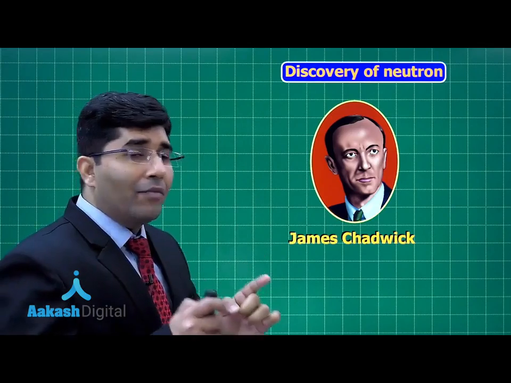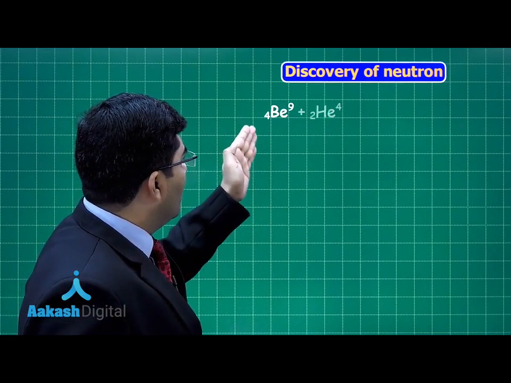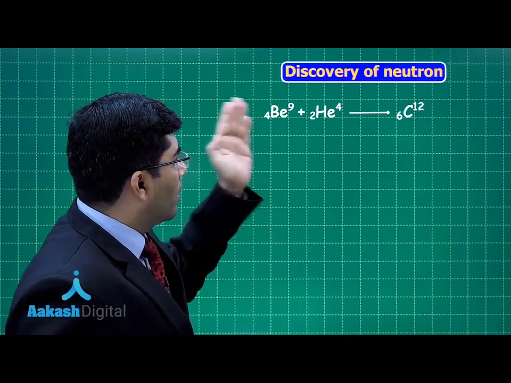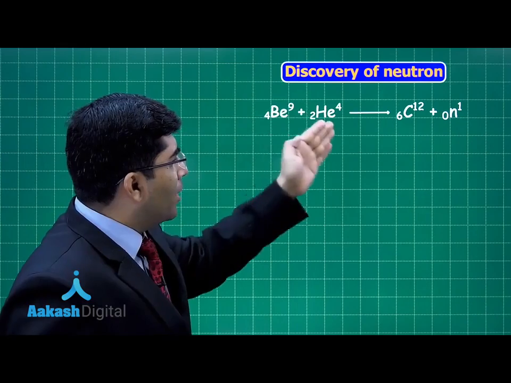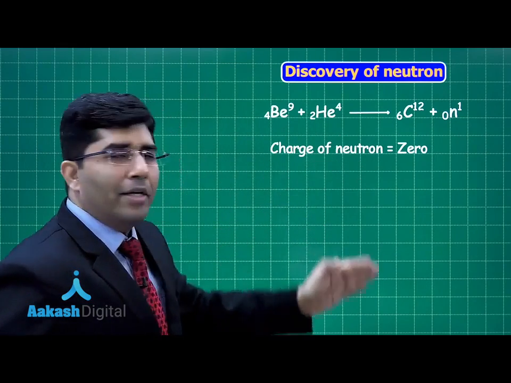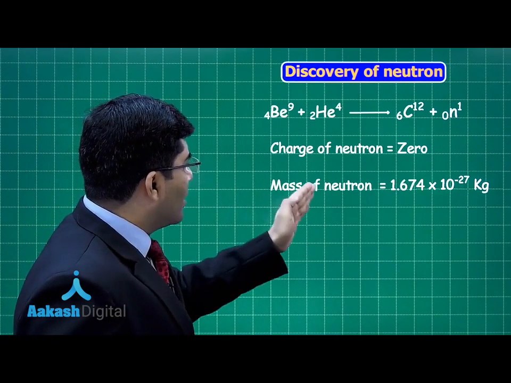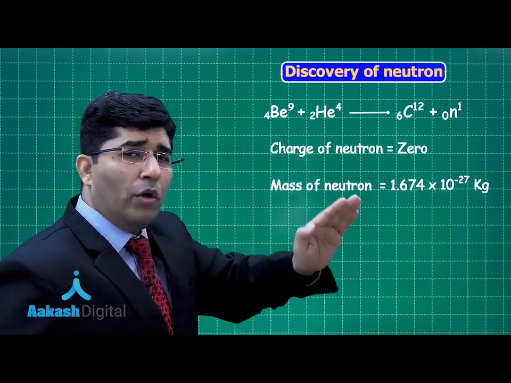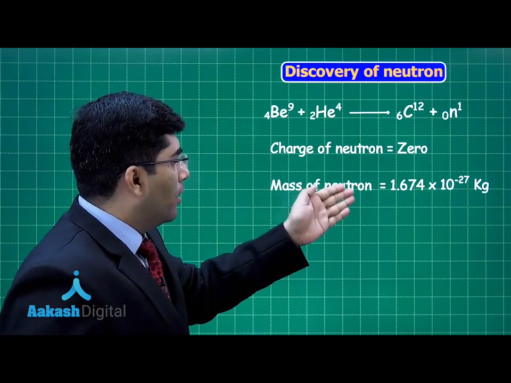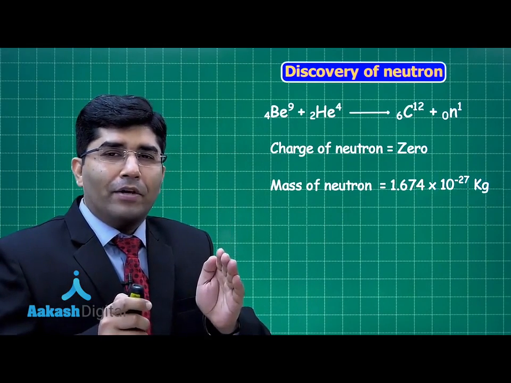And how did he discover that particle? He bombarded a beryllium atom with alpha particles and they got carbon and one subatomic particle which had a charge equal to 0 and its mass was almost equal to the mass of the proton. So that's how the neutron was discovered.